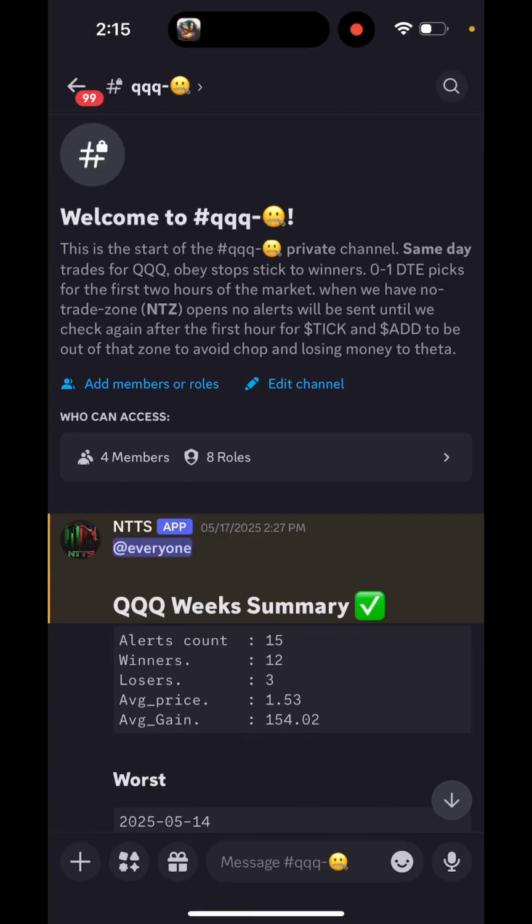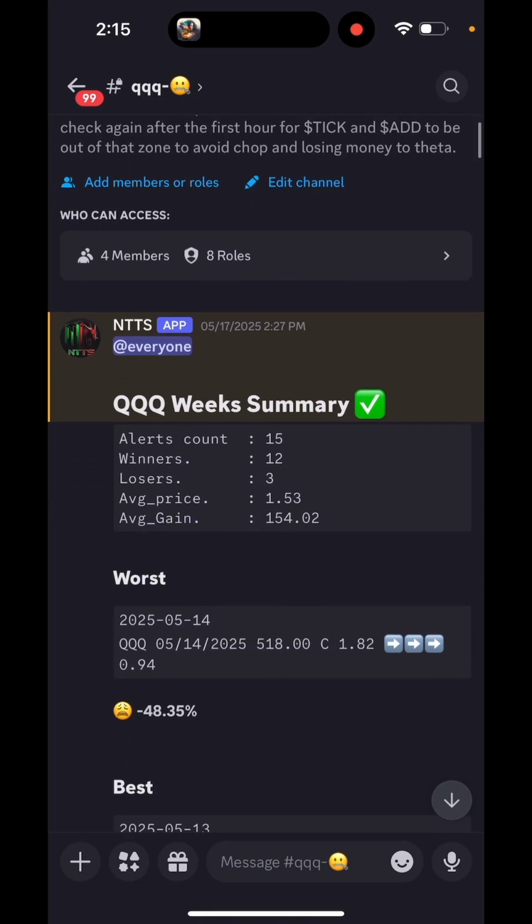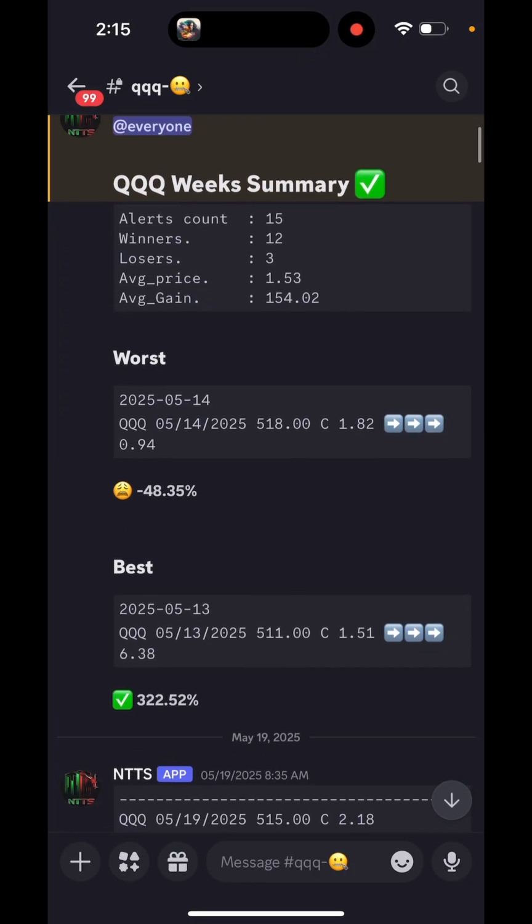All right. Our QQQ 0-day expiration alerts are live. And here we go. This is how they work. At the end of each week, you'll get a summary of the alerts. We'll have the total alerts, the winners versus the number of losers we had, the average price, and the average gain. Average gain is basically a summary between the losers and our winners. Our winners are based on the max potential gain.